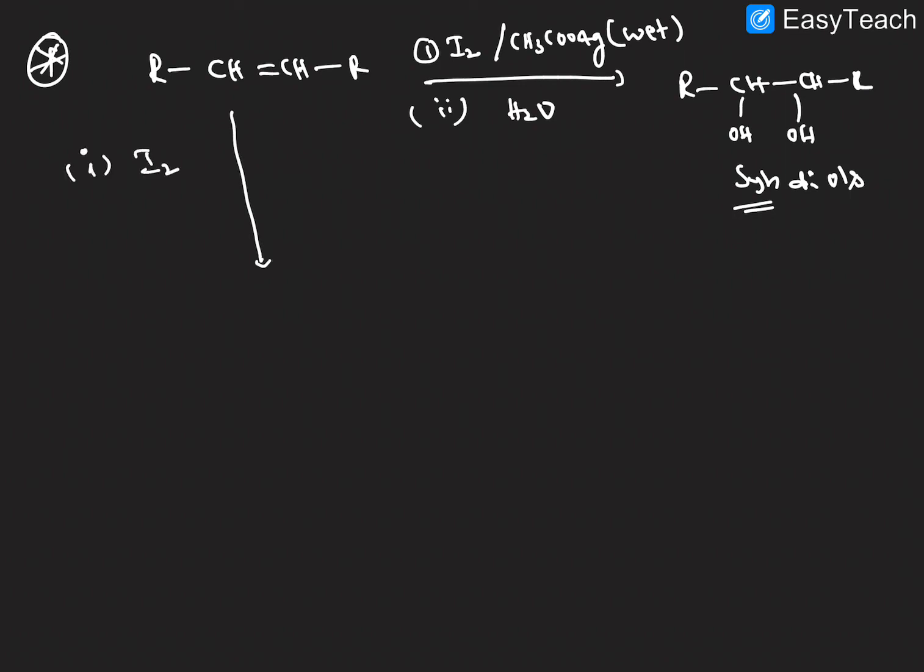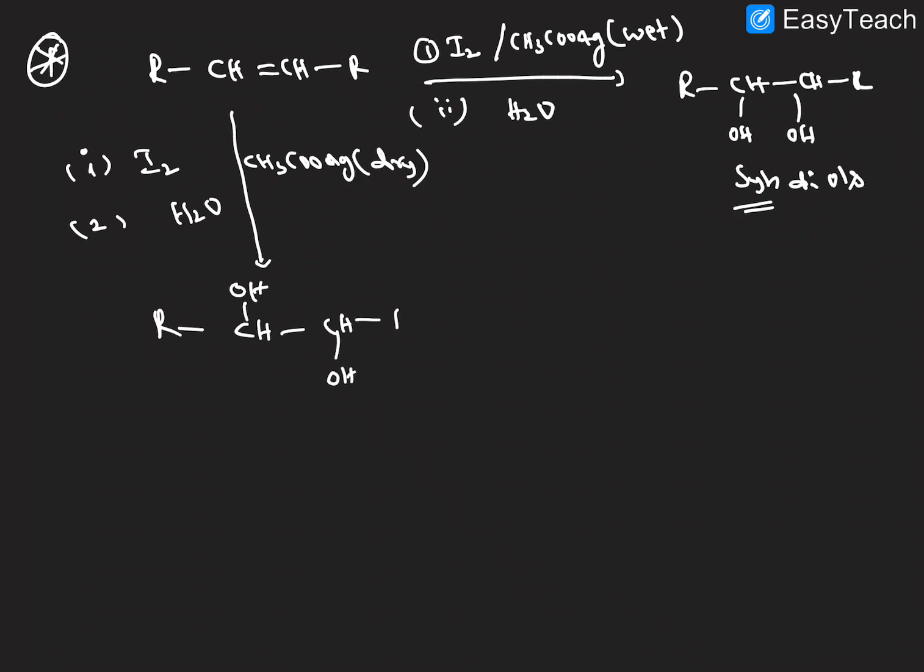And the same reaction treated with the same iodine, right? The first reagent is I2, and at the same time we are using CH3COOAg, but here in dry condition. The second one is H2O. So here in dry condition, what will we get, CH and OH, and here CH and OH.